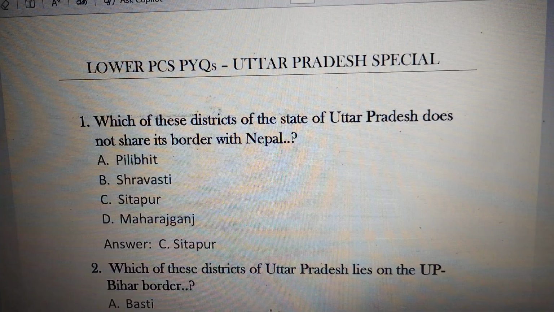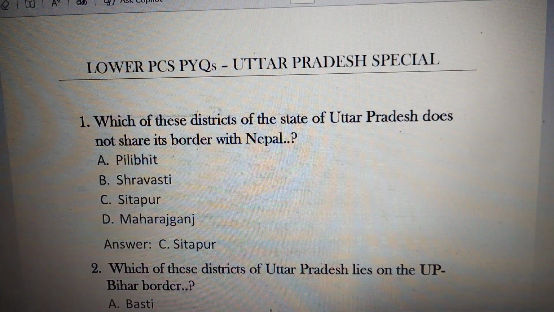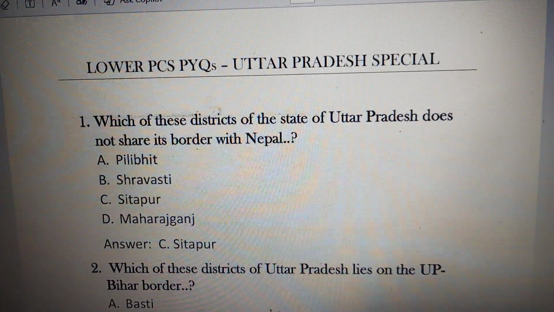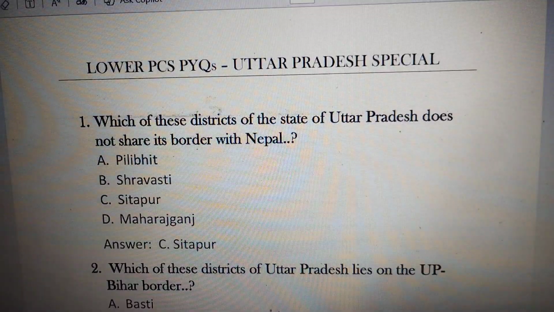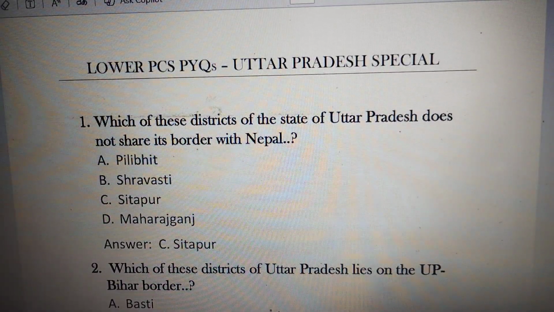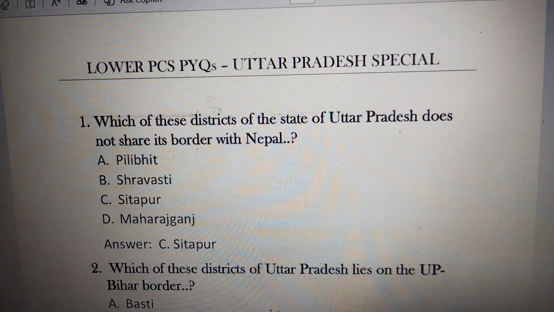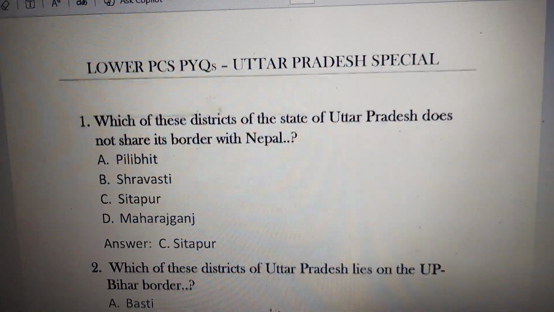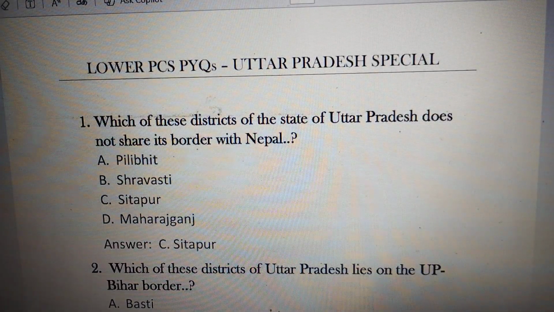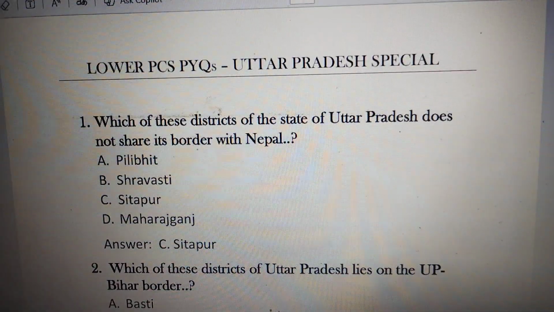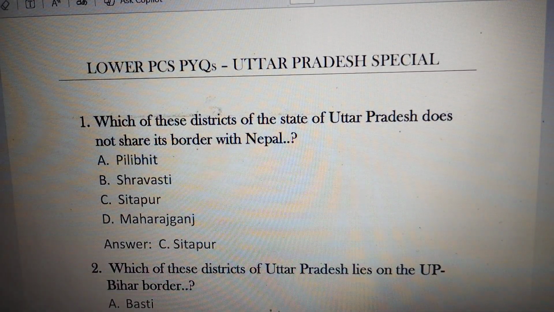Look why this question becomes important. All the neighboring states and countries of UP are very important, and all the bordering districts of Uttar Pradesh are very important. There are a total of 7 districts which share a border with Nepal, and these districts are Pilibhit, Lakhimpur, Bahraich, Shravasti, Balrampur, Siddharthnagar and Maharajganj.